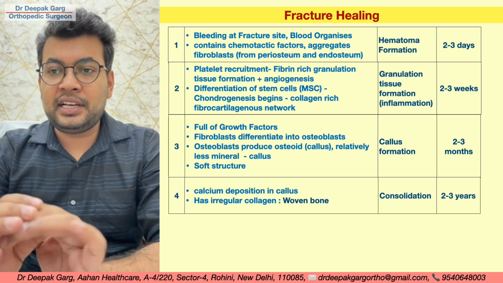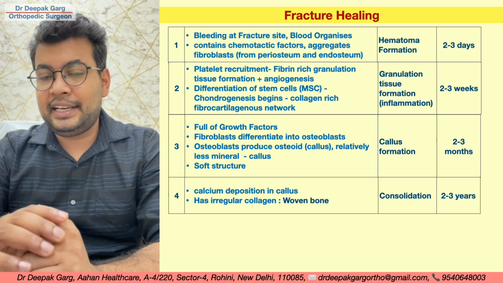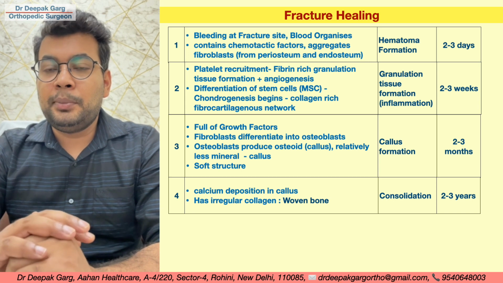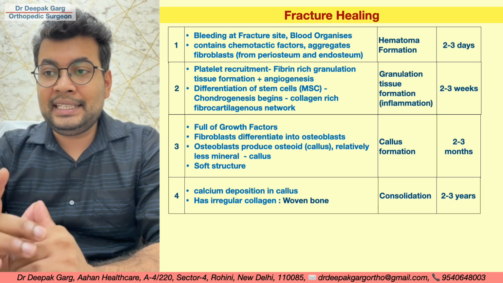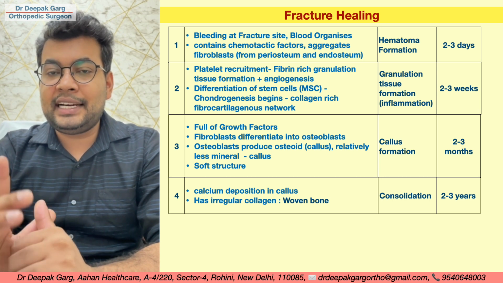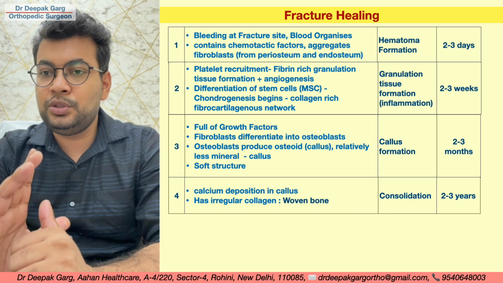If we look at it clinically, the consolidation stage will be the first stage where we can see the fracture is uniting, because we will not be able to move the bony fragments clinically. But on x-rays, the calcification will look like the callus stage. So x-ray wise, callus formation will be the first stage where we can see the bone is uniting.